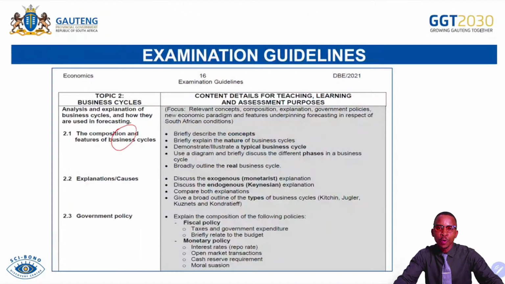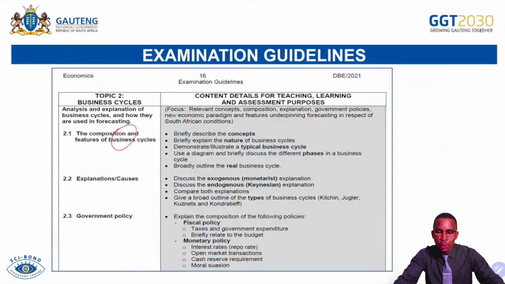Also, it is important for you to know both the turning points, namely the top turning point, which is the peak, and the bottom one, which is the trough. So you must be able to use the diagram to give that explanation. And then also broadly outline the real business cycle.